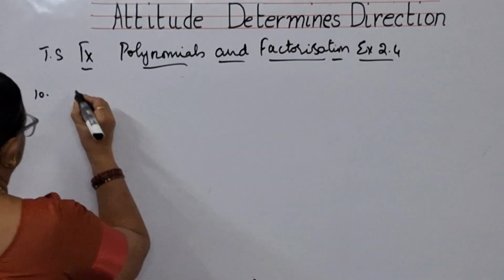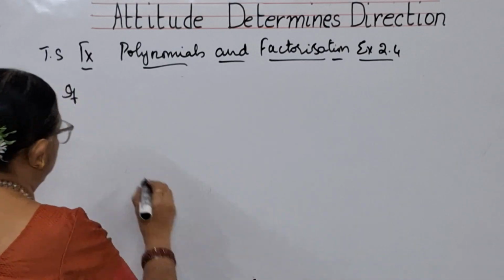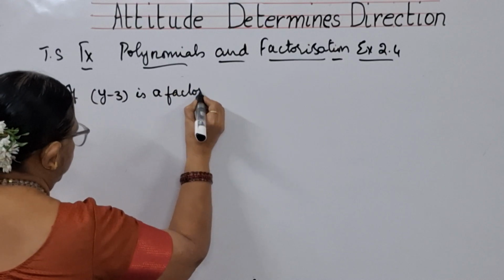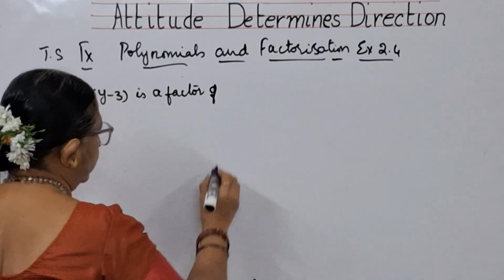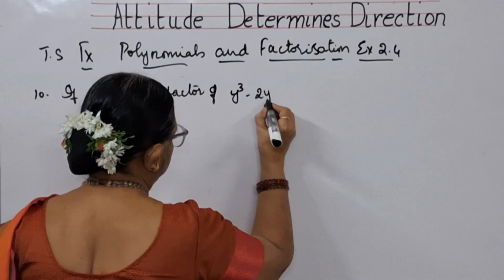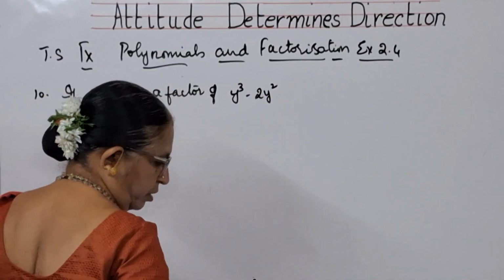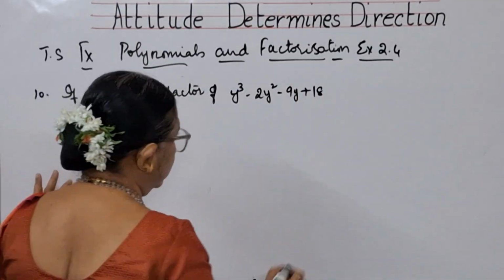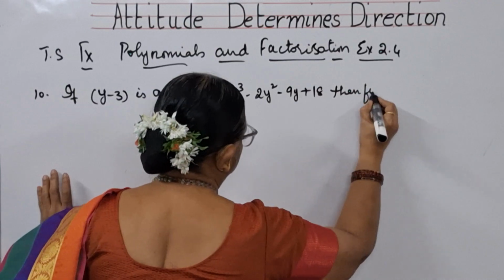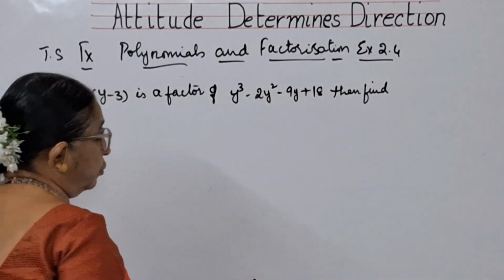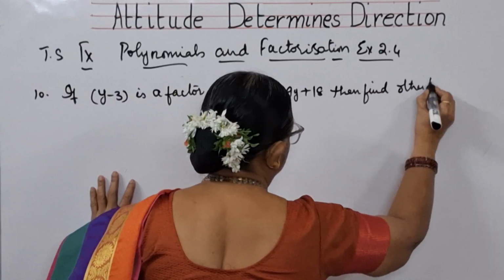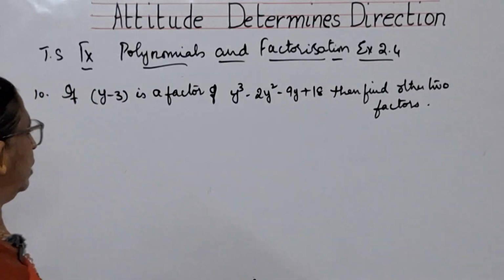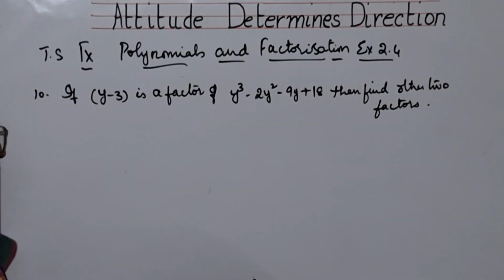Tenth one is, if y minus 3 is a factor of y cube minus 2y square minus 9y plus 18, then find other two factors. Other two factors. This is the question, children. Now this is y cube